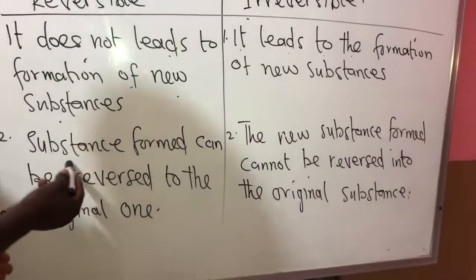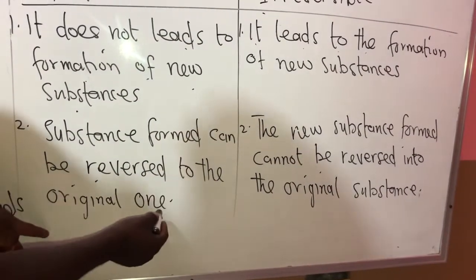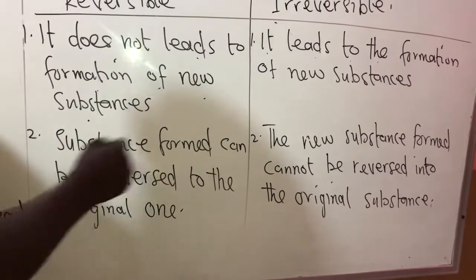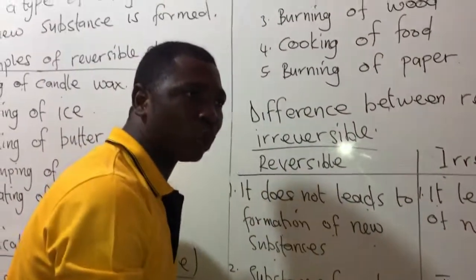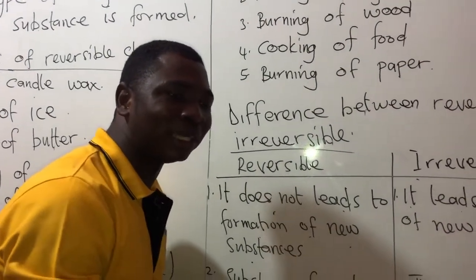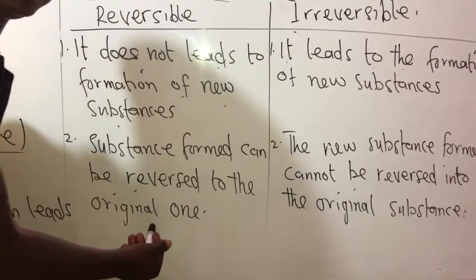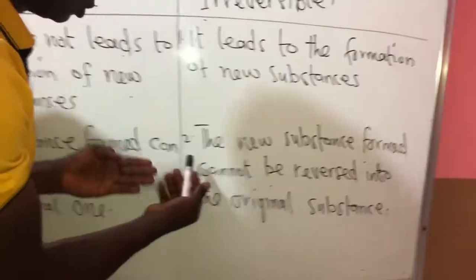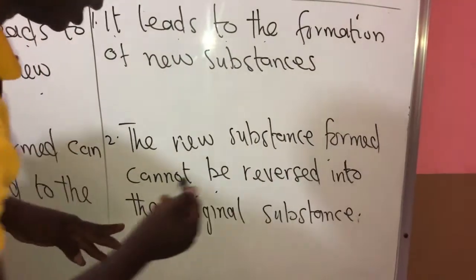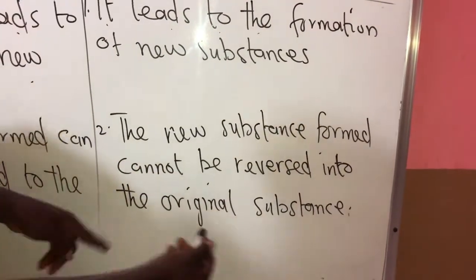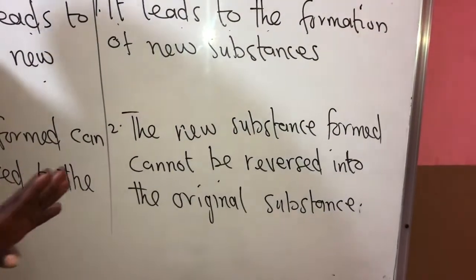Number two, the substance formed can be reversed to the original one. That is for reversible. When you put water in the fridge and it turns to ice, you can change it back to water again. So it's reversible. For irreversible, the new substance formed cannot be reversed into the original substance. We can't reverse it.